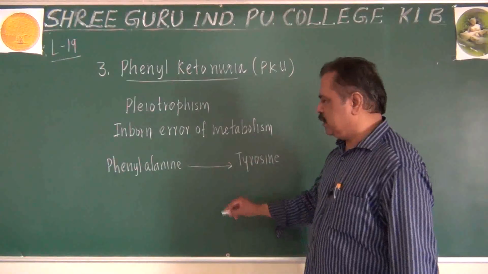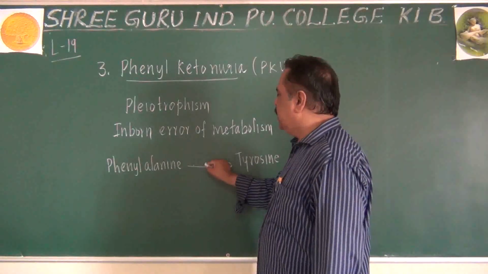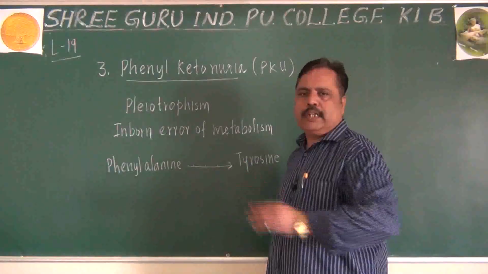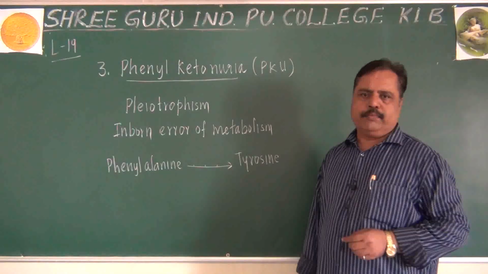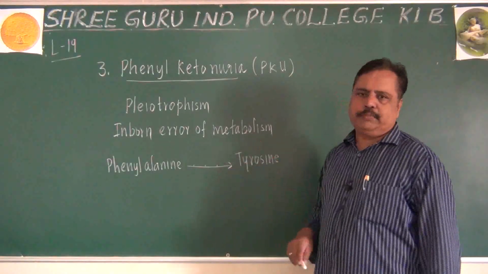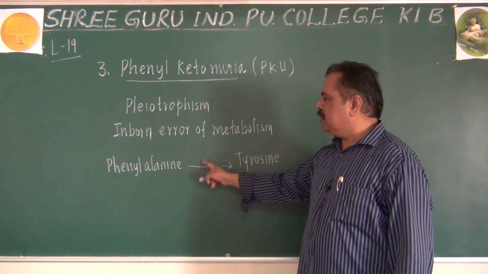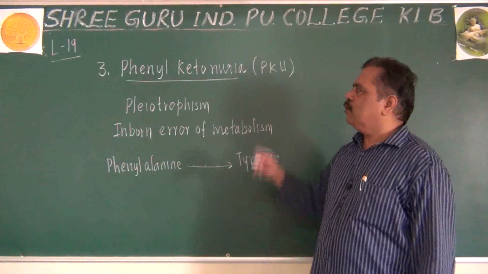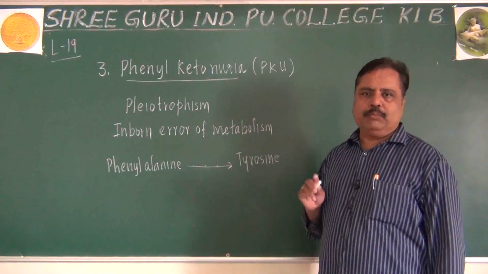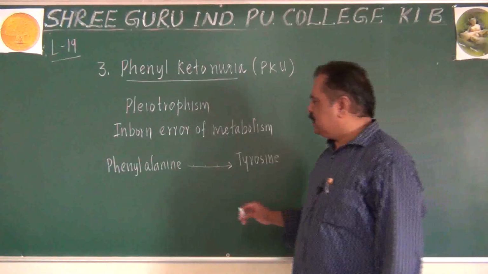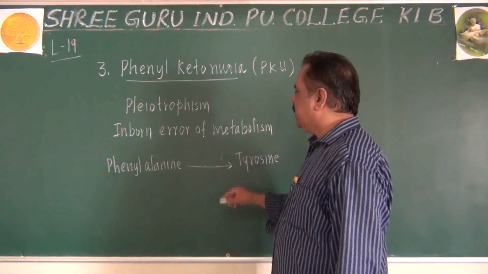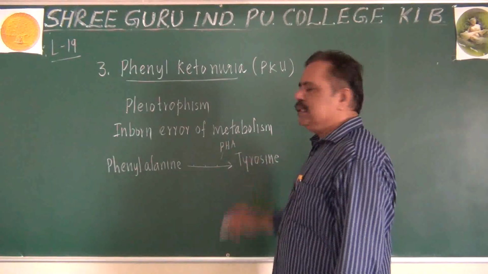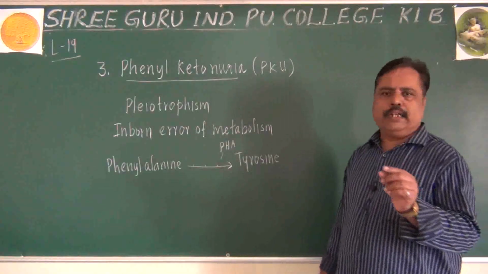For this conversion, there are several intermediary steps. It is not becoming tyrosine in one step only. Each step is controlled by one enzyme. That enzyme is controlled by one gene action. Remember this point. There is a final enzyme required here, called phenylalanine hydroxylase.